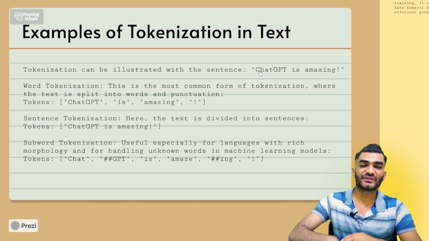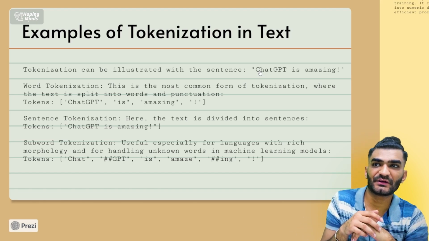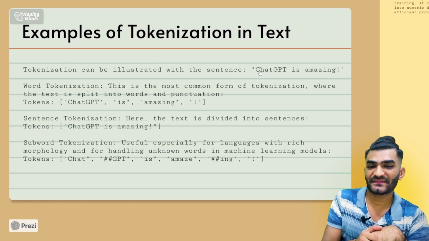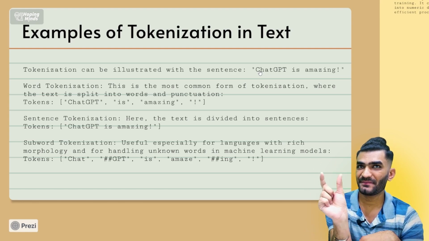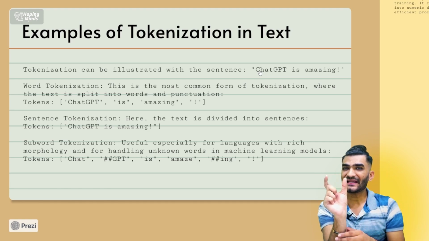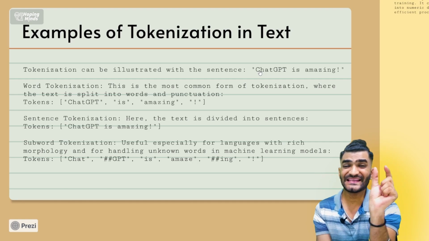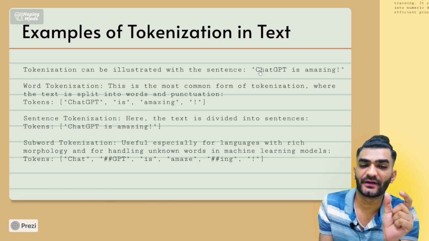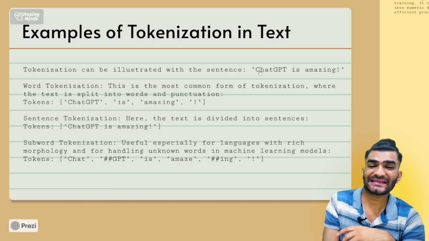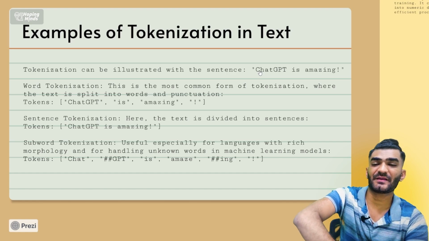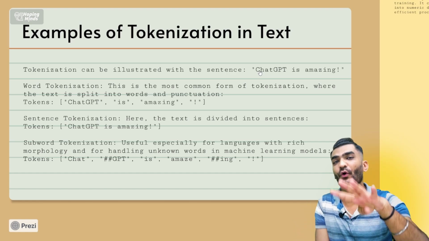So the word tokenization of this sentence would be something like this: chat gpt is a word, so it will act as one token. Is will act as another token, amazing will act as the third token, and the exclamation mark will act as the fourth token.